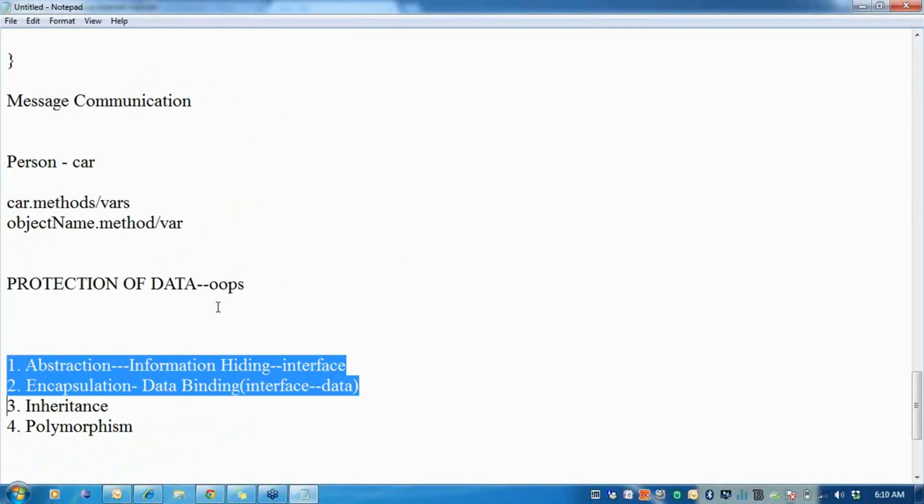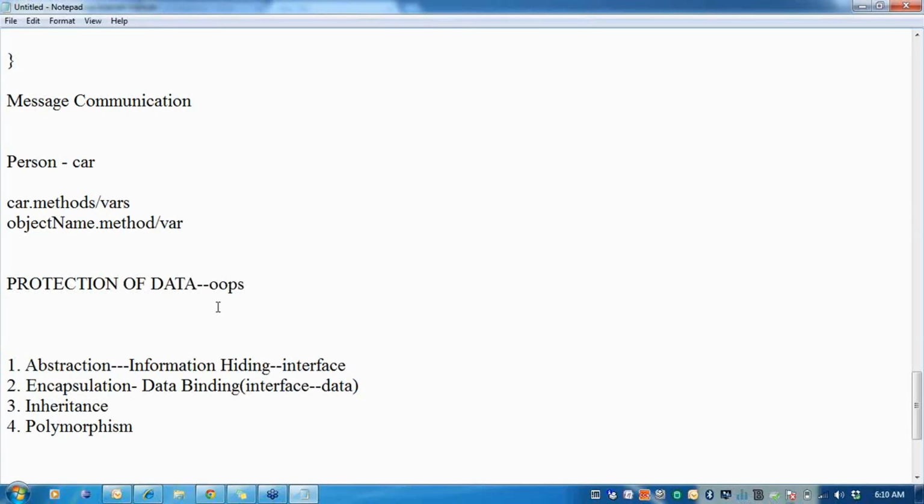My view is always to protect the data, but if I hide my data, how am I going to give users access? If something is private, if something is hidden, I cannot allow other users to access the data. So the moment you hide the data, you have to give them some interface, some methods, so that by using that interface I can manipulate the data. These are the two powerful features of OOPS.